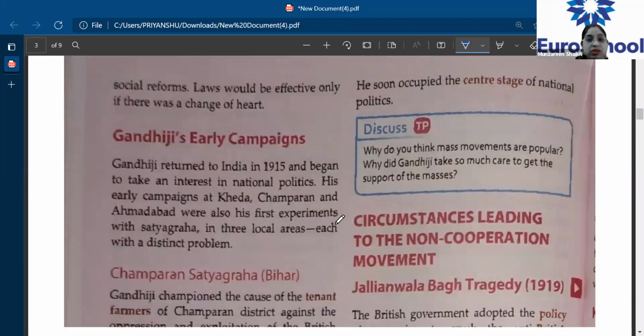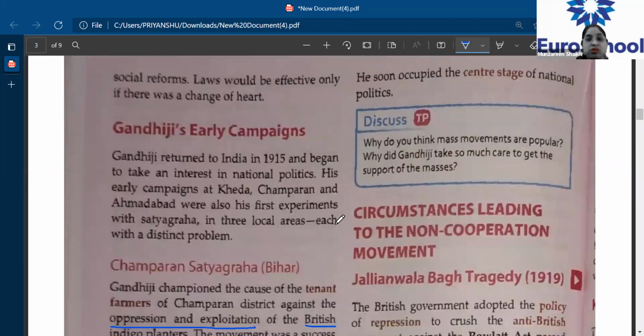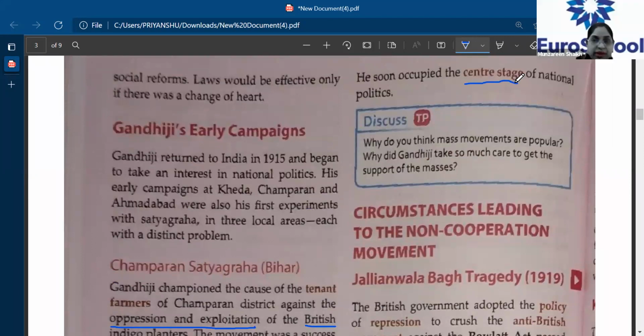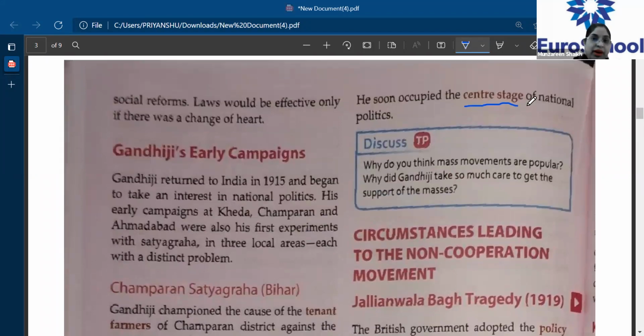Have you all understood till here? He soon occupied the center stage of national politics. Till his arrival, everybody was trying on their part. On one hand, we had the moderates, on the other hand, we had the radicals who were fighting in their own ways. And on the other hand, we have what? We had four groups. Come on, who will tell me the four groups?